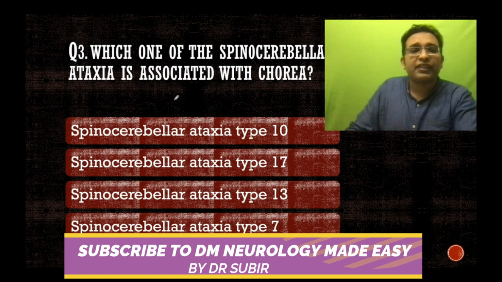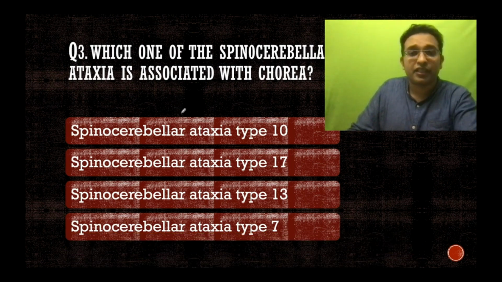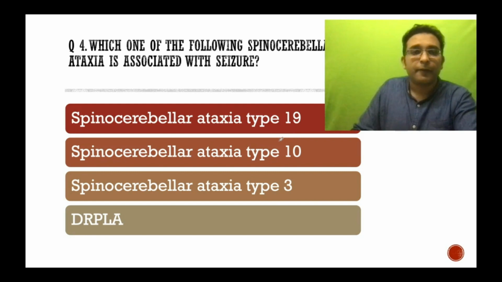And which of the following spinocerebellar ataxias is associated with chorea? This is otherwise called Huntington's disease-like disorder type 4, SCA17, which is associated with movement disorder or chorea. And which one of the following spinocerebellar ataxias is associated with seizures? All the SCAs are very important.